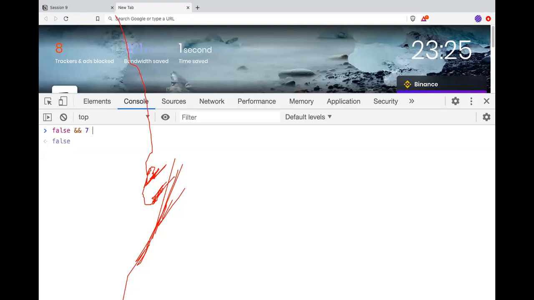But if the first one is true, then it will evaluate the second one. All right, it will go to the next one. So if I keep on adding it, it will basically keep on going to the last one, double and. All right, so in JavaScript we do this a lot.